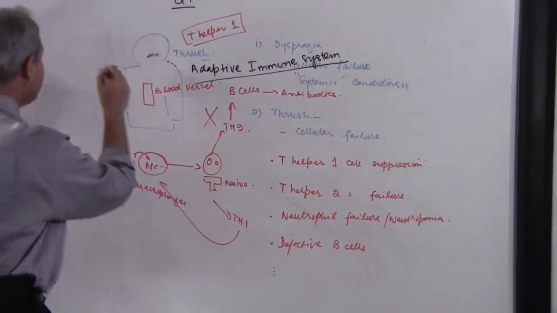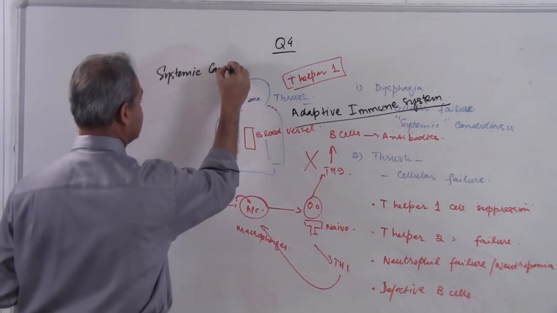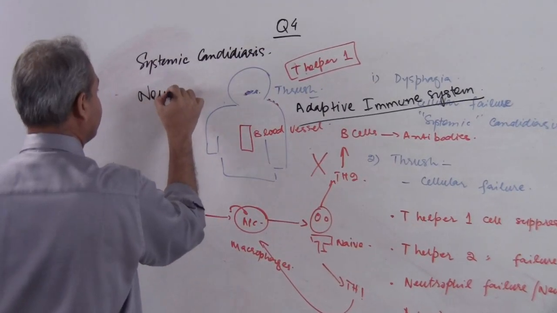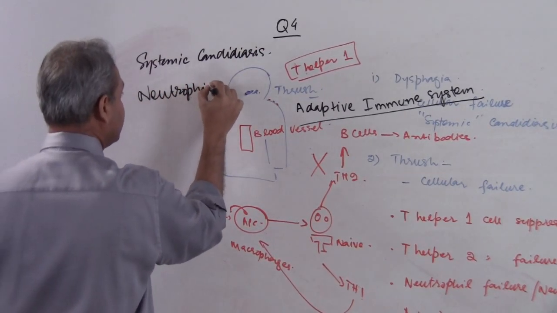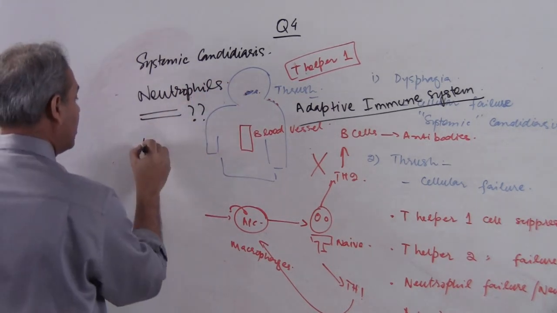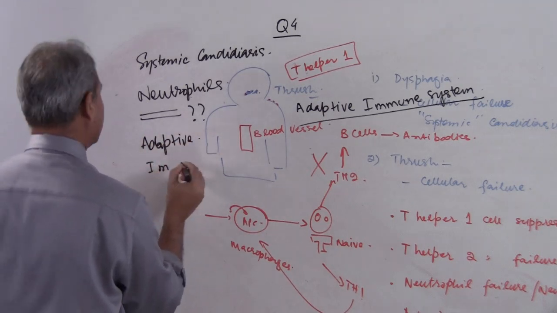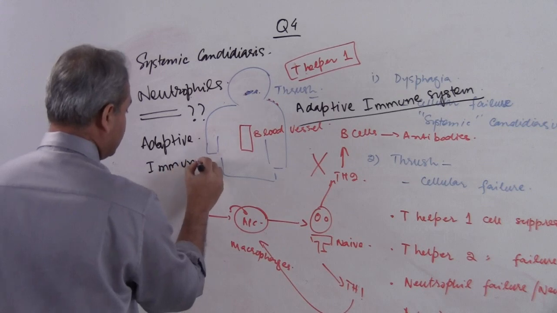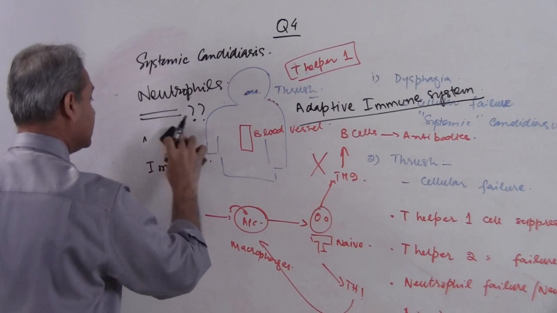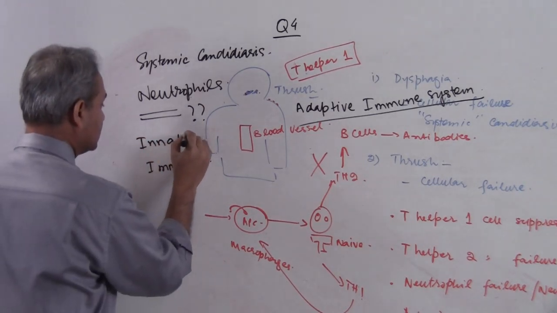But if there is systemic candidiasis, then neutrophils take care of the problem, and neutrophils are part of what? I have taught it before. They are part of adaptive immune response. Sorry, why did I say adaptive? They are part of innate. These are part of the innate immune response.